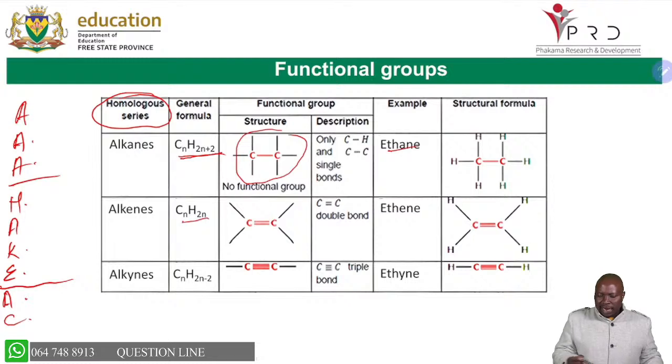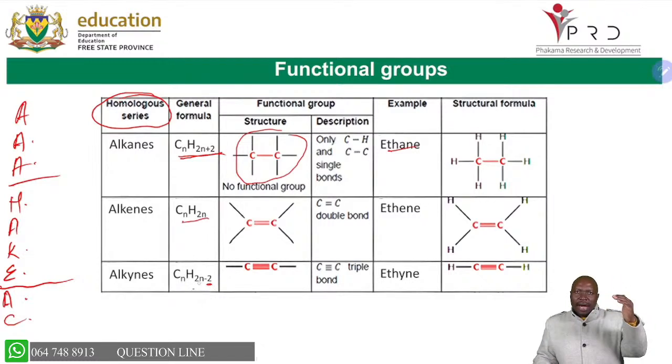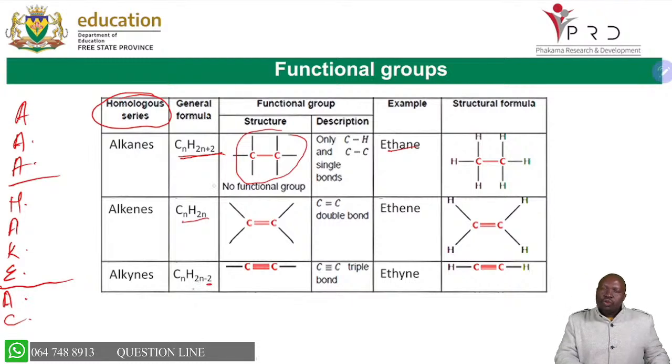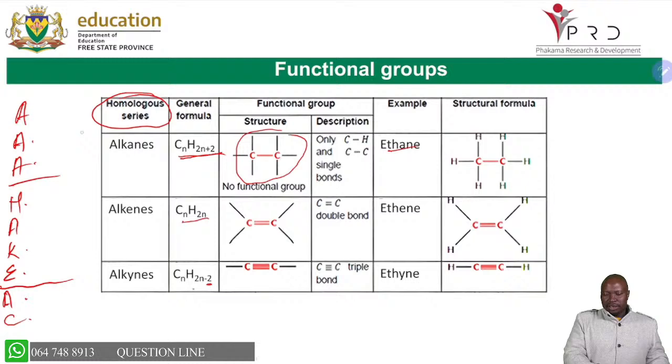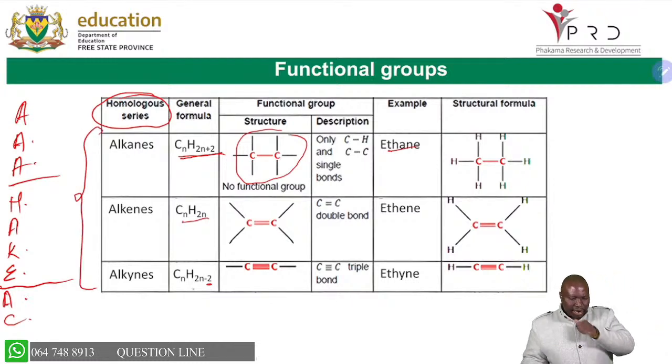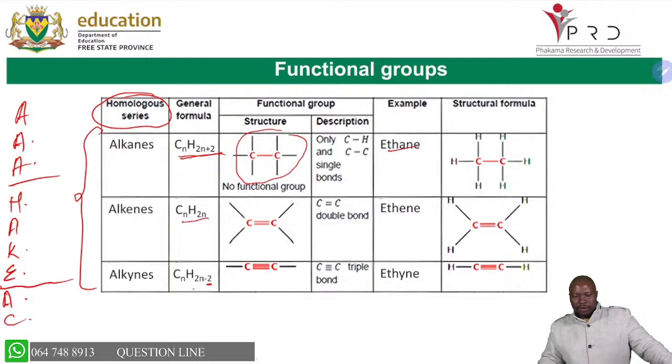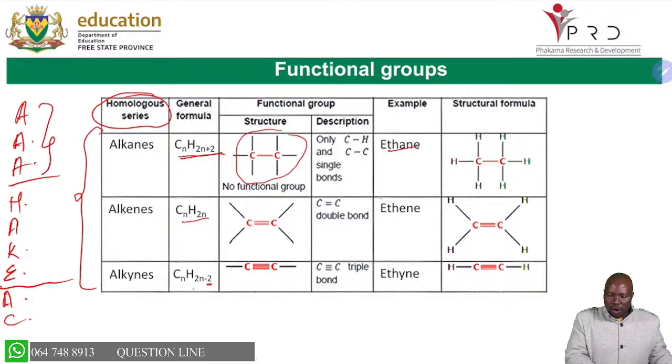So for alkynes, we remove a further 2 hydrogens, and the general formula becomes CnH2n-2. As we move from alkanes to alkynes, we remove 2 hydrogens each time. All these 3 we refer to as hydrocarbons because they are made up of hydrogens and carbons only. So always remember that the first 3, our AAA, are the hydrocarbons.